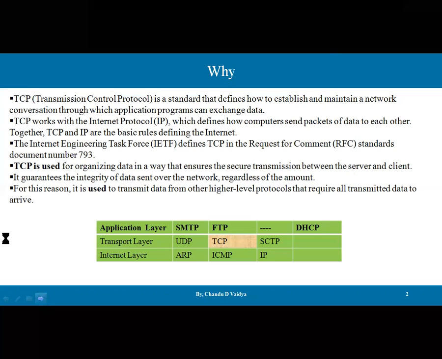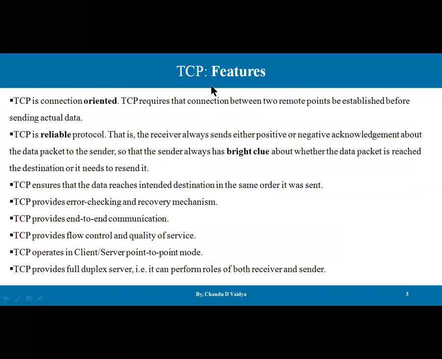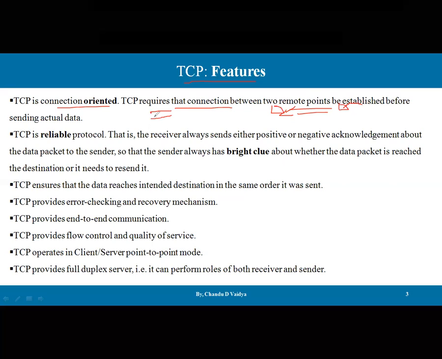Now, once we have discussed this prerequisite, what are the TCP features and what actually is TCP? TCP is a connection oriented protocol. TCP requires that a connection between two remote points is established before sending data. We know the port address, the port number. If any process running on a port wants to communicate, that is provided by the TCP protocol, and that is connection oriented. In this, very first we have to establish the connection. Secondly, we can transfer the data. Then the connection termination can be done.